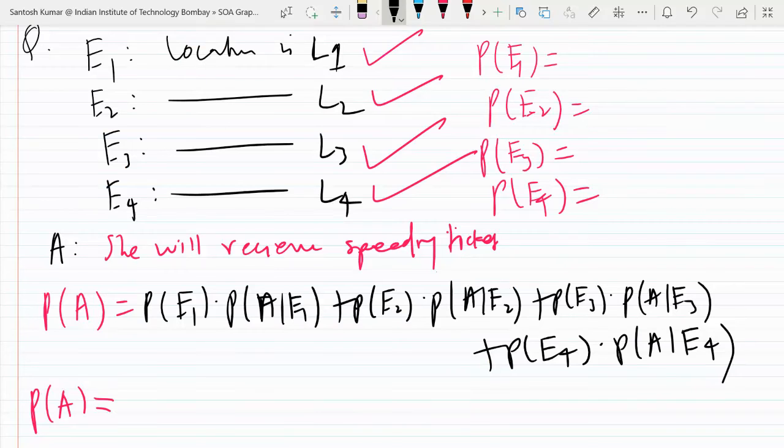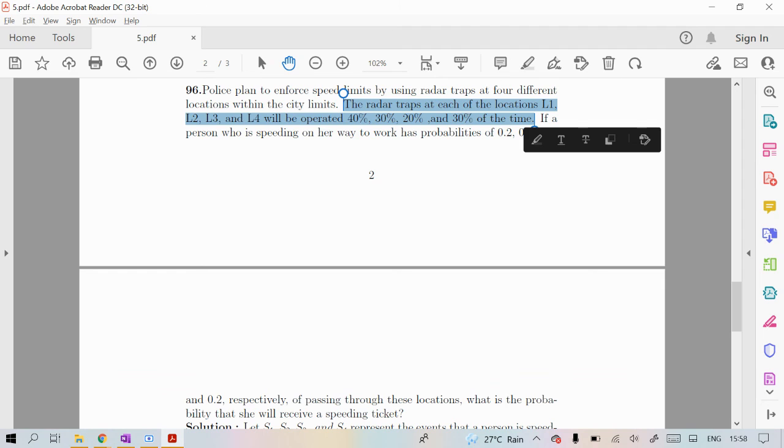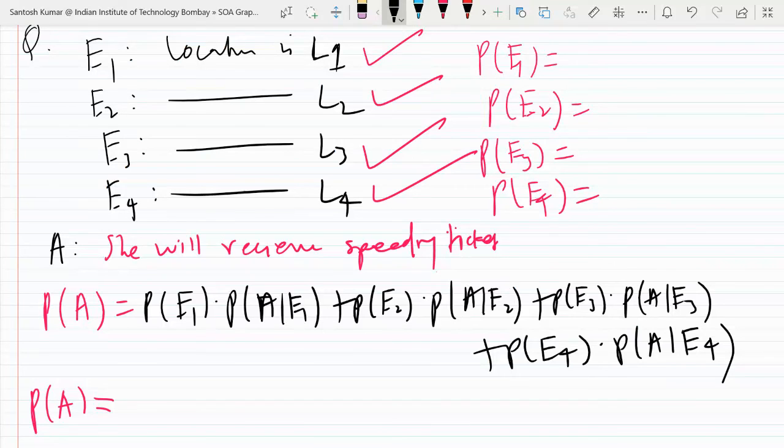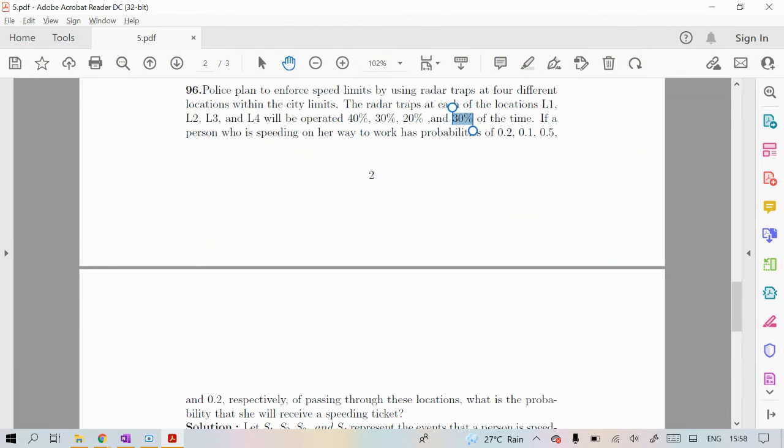So first L1 40%, L2 30%, L3 20%, L4 30%. So you may write it as 0.4, 0.3, 0.2, 0.3.